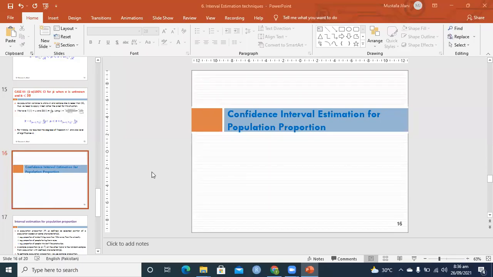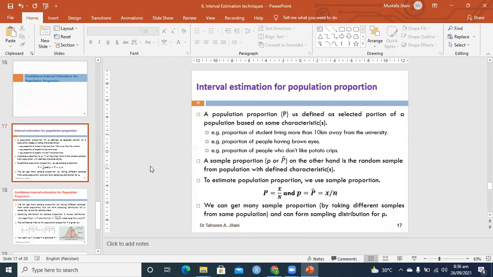So finally, now we start with confidence interval for population proportion. We will cover only single mean and single proportion confidence intervals in week 6. So what is a proportion?